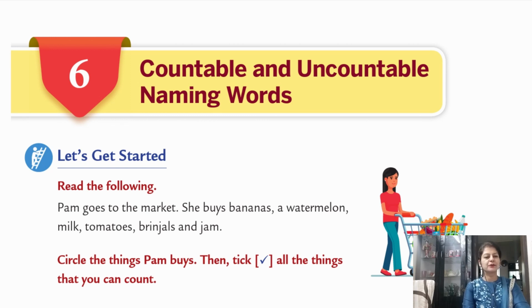So children, close your eyes. Yes. Now open. Whatever is visible or you can see around, all are nouns. So before starting the chapter, I want to show you something. Let's play a game. I will show you a few things. You have to guess whether we can count those things in number or not. So let's get started.